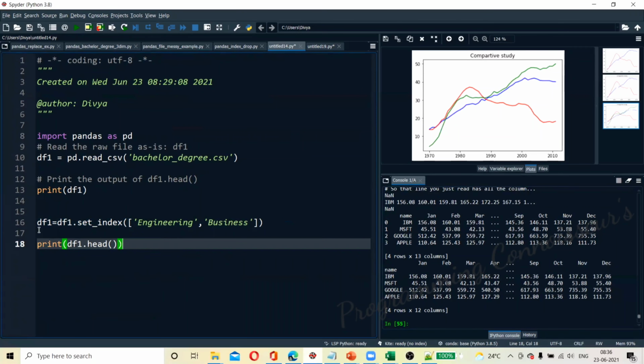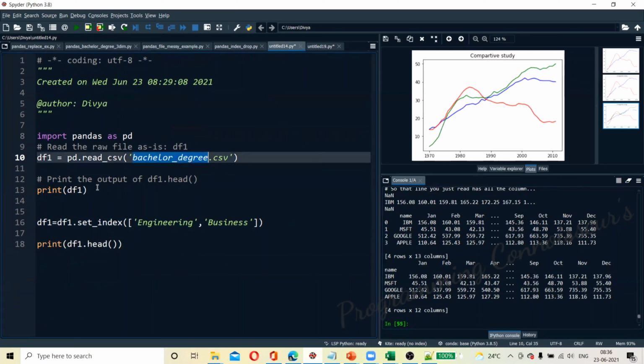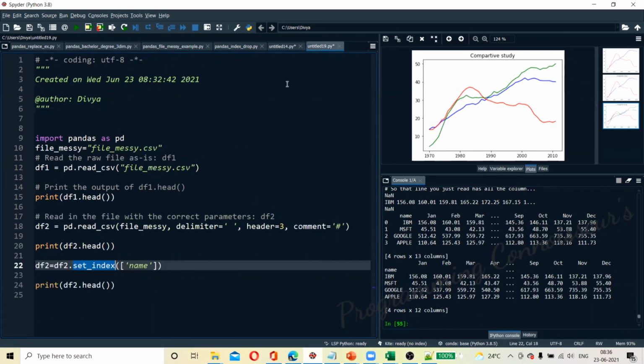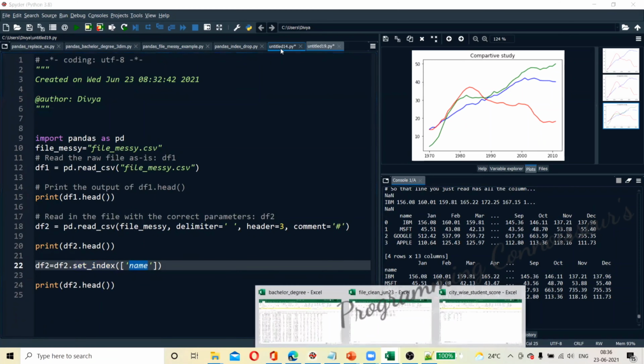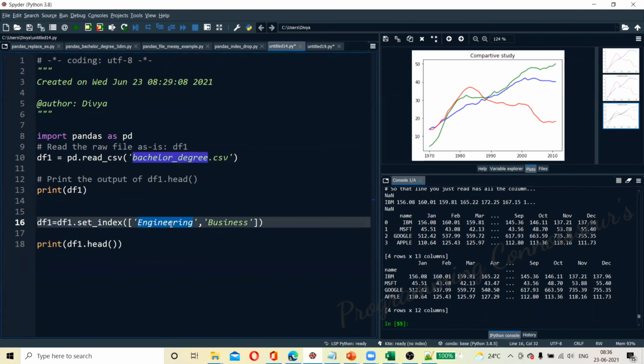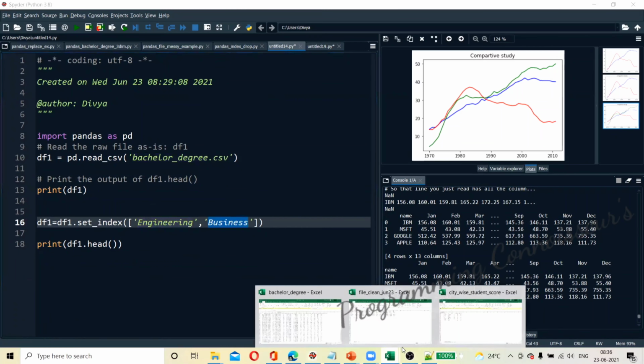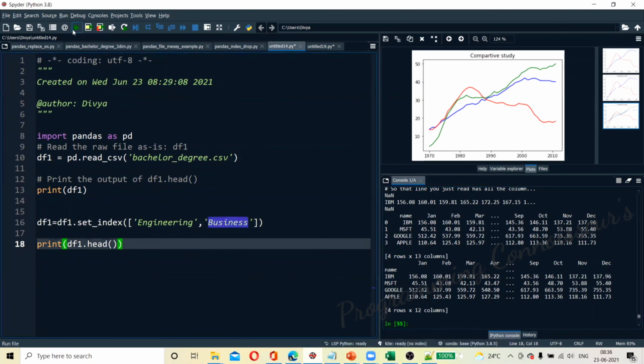Now, the advantage of reading a pandas data frame is that we can read a CSV file or an Excel file, and we can set the index from whichever column we have. We also saw in this example slicing and dicing of engineering and business data. Rather than that, we can compare. So now we have compared the data; let us run this example.